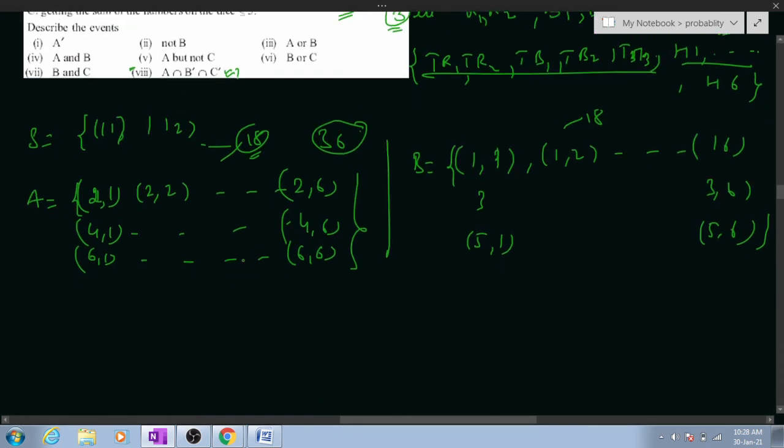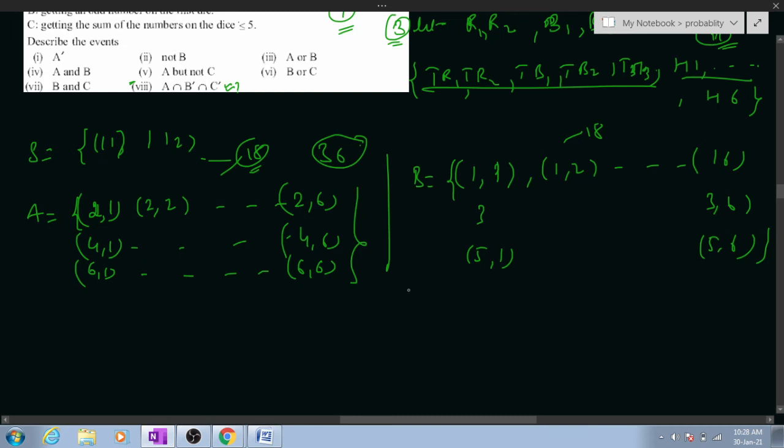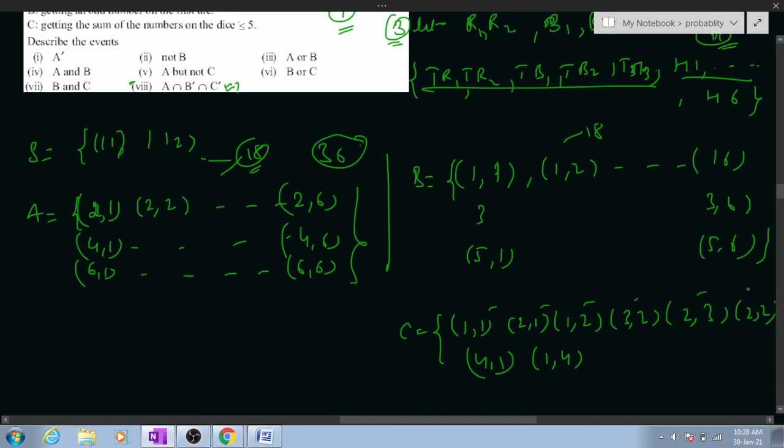What will we see now? Sir, (1,1), (1,2), (1,3), (1,4). After that (2,1), (2,2). Sum less than or equal to 5. So (1,1), (1,2) and (2,1), (2,2), (2,3), (3,2). Any other elements? (4,1). Sir, 10. Any more? 10 elements: 1 2 3 4 5 6 7 8. What else? (1,3). Oh yes, (1,3) was also left out. Good. And (3,1).